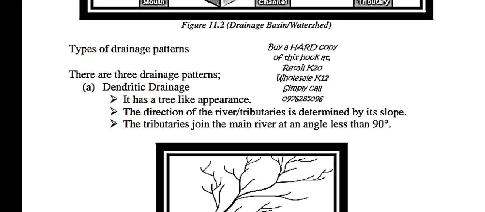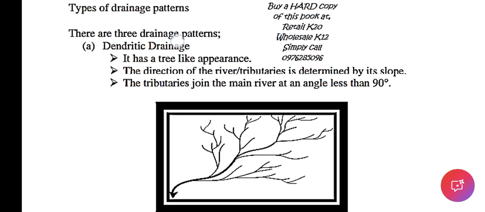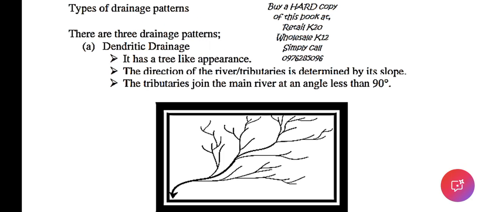Now, types of drainage pattern. We said there are 3. The first one is known as the dendritic drainage. It has a tree-like appearance. It looks like a tree. The direction of the river or tributaries is determined by its slope. So where the slope goes, that's where the direction of the river will be.